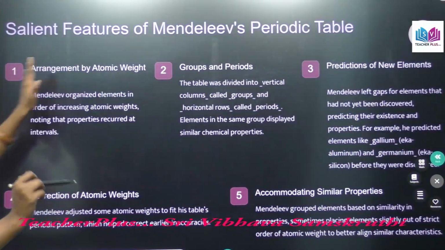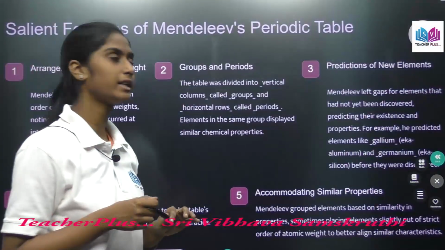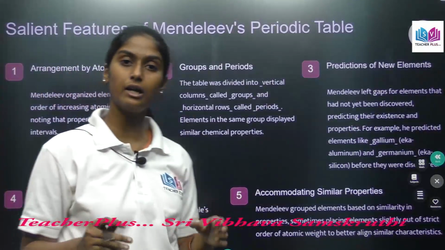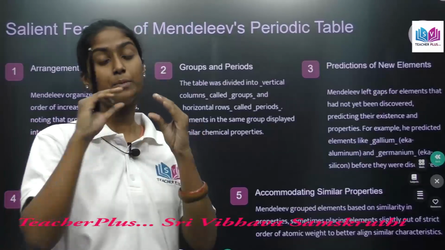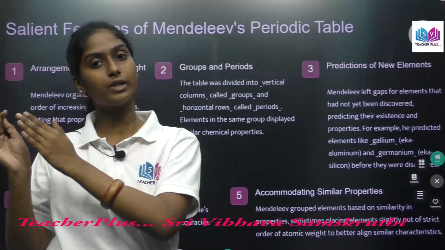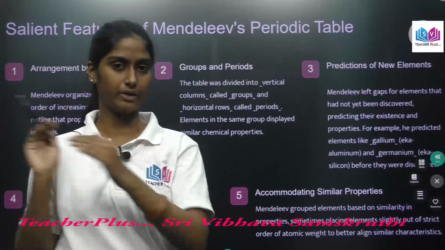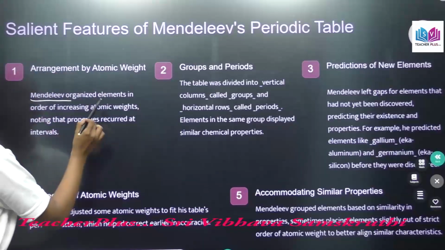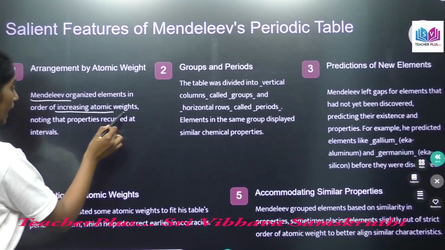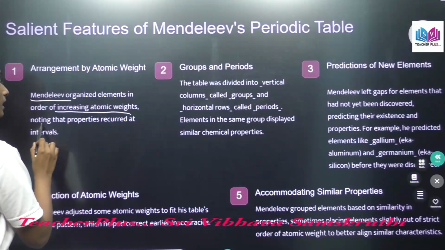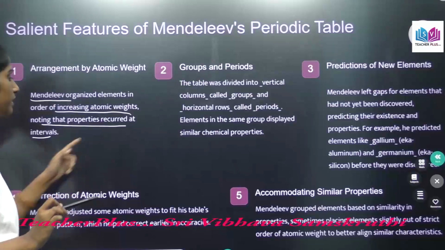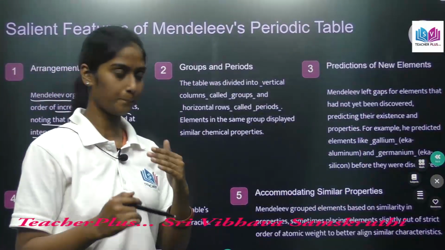These are the salient features of Mendeleff's periodic table. The first one is arrangement by atomic weight. As we know earlier, he arranged the elements in the order of increasing atomic weight, right? Mendeleev organized elements in order of increasing atomic weight, noting that properties recurred at intervals, which means here recurred means repeating.